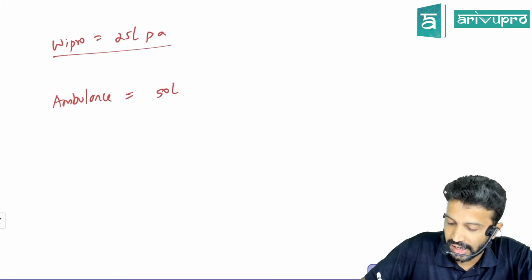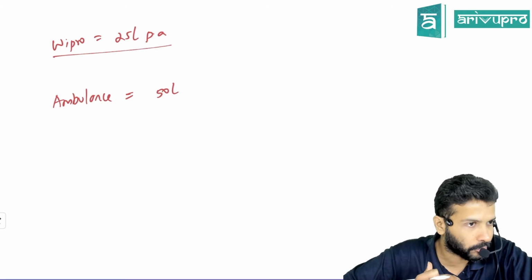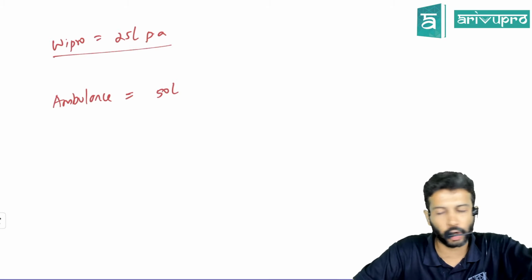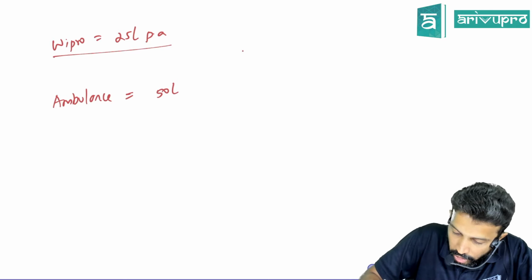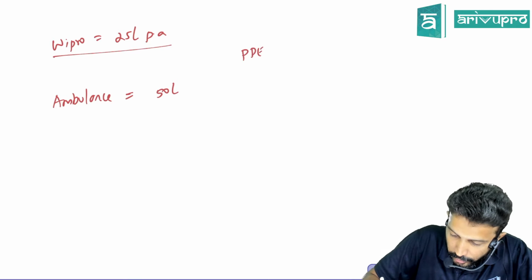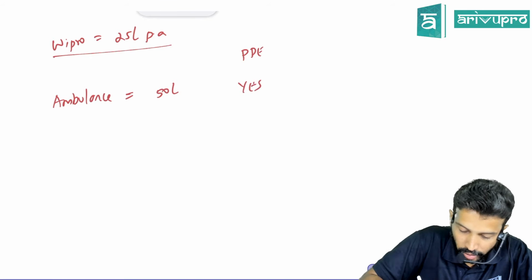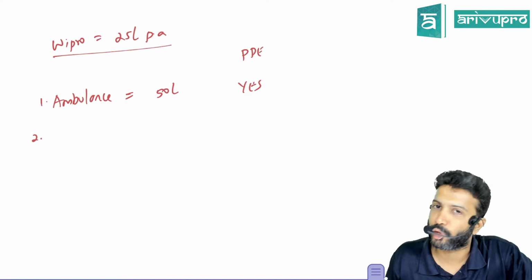So tell me, sir, is the ambulance worth 50 lakh rupees, which they have purchased for their own use, a property, plant and equipment, or not? Right or wrong answer, we'll see later. Whatever is coming into your mind, give that. PPE or not? If it is PPE, I'll put a tick mark. Yes or no? Yes, sir. Okay, according to you, you are saying yes. All right. Aditya felt a sigh of relief, saying that Wipro cares so much for their employees.